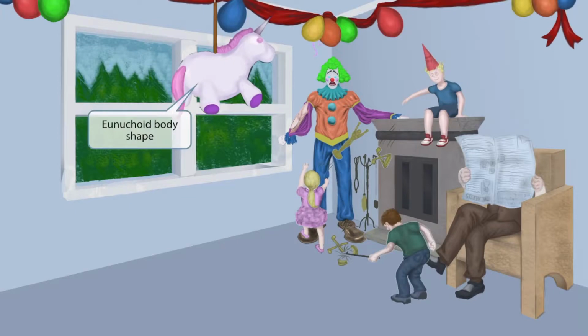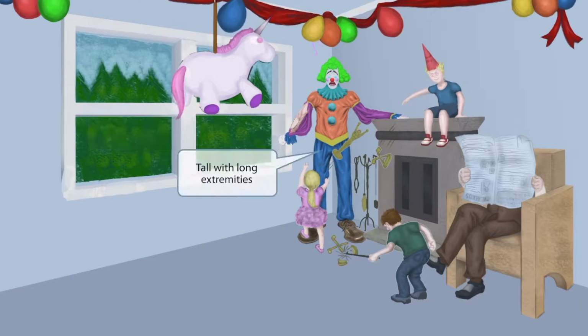Now, like many birthday parties, this party has a cute little piñata. It looks like a unicorn. Now, unicorn kind of sounds like unicoid, as in the unicoid body shape of Klinefelter syndrome. The word unicoid comes from the word eunuch, which describes men who have been castrated and have become more feminine looking. They have wider hips, narrower shoulders, and overall, their frame just looks more effeminate. So again, unicorn for unicoid body shape.